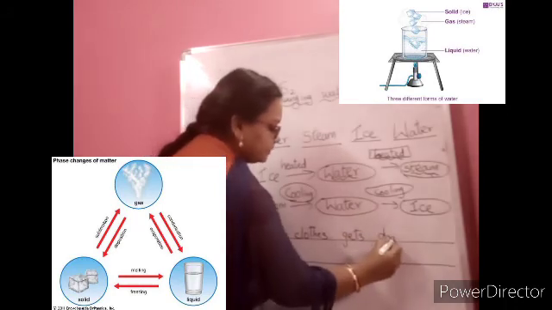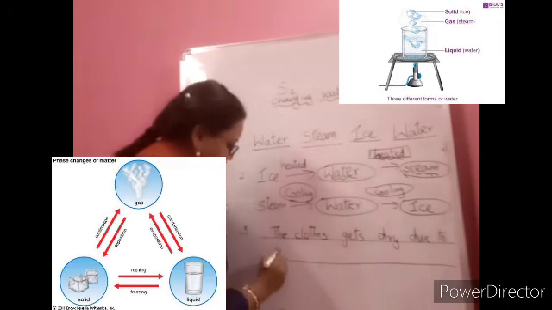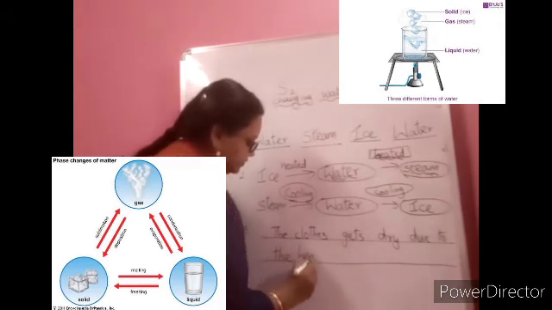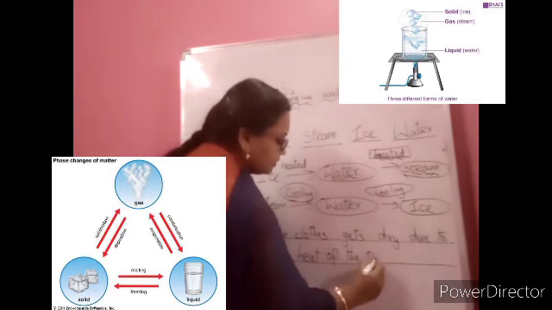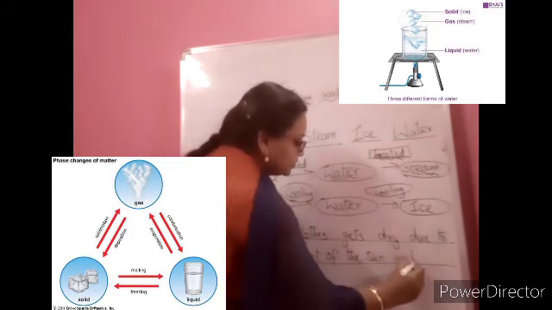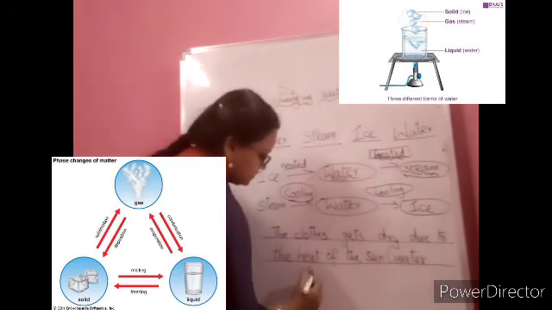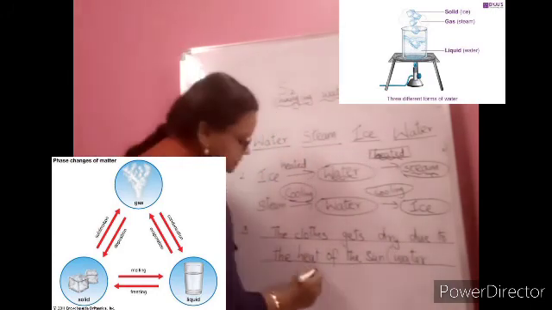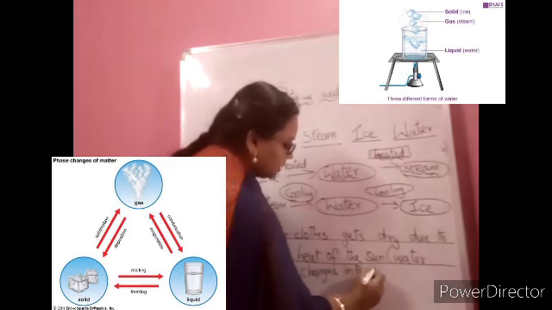Gets dry due to the heat of the sun, water changes into water vapor.